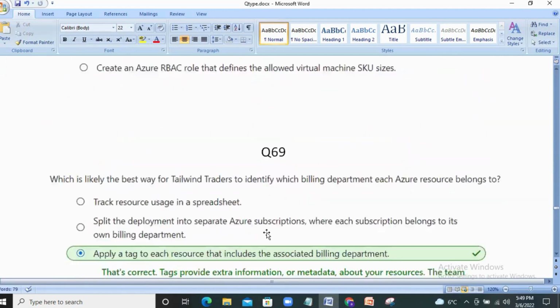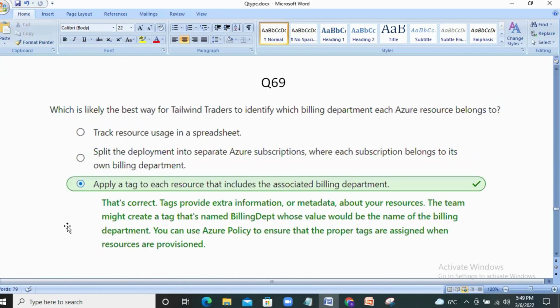Next question. Which is likely the best way for Tailwind traders to identify which billing department each Azure resource belongs to? Track resource usage in a spreadsheet? No. Split the deployment into separate Azure subscriptions where each subscription belongs to its own billing department? No. Apply a tag to each resource that includes the associated billing department.